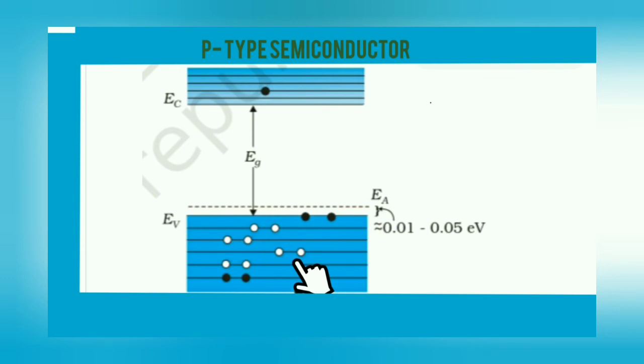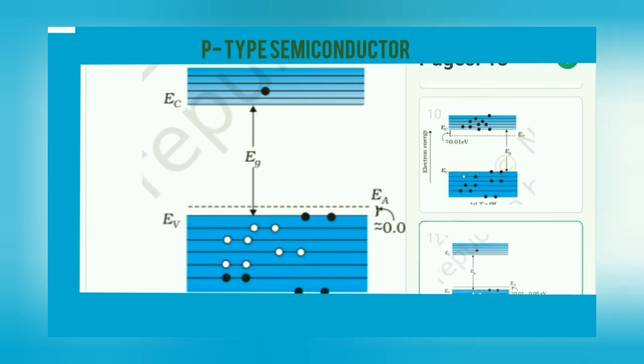The majority carriers in a p-type semiconductor are holes and the minority carriers are electrons. Why do I say p-type? Because the majority carriers are positively charged, that is holes. So we call it a p-type semiconductor.